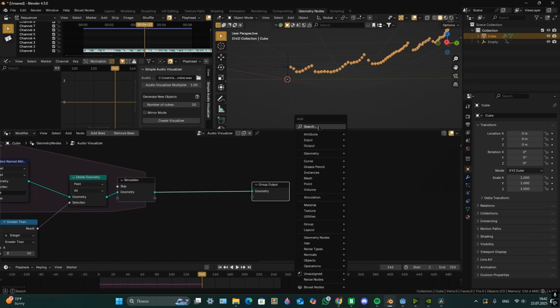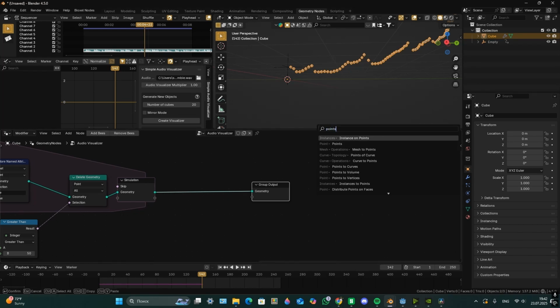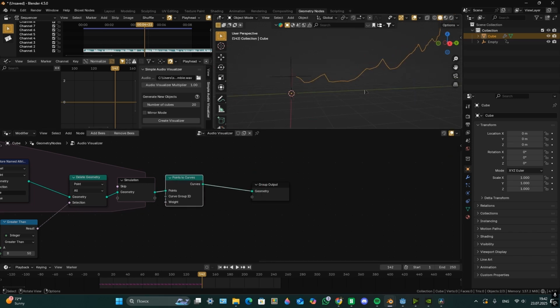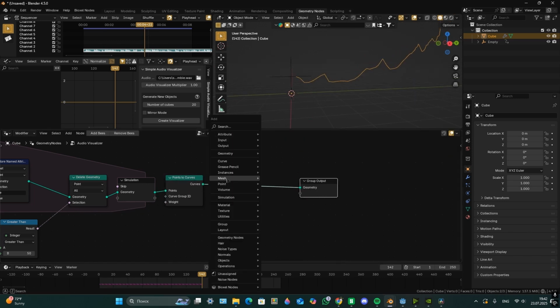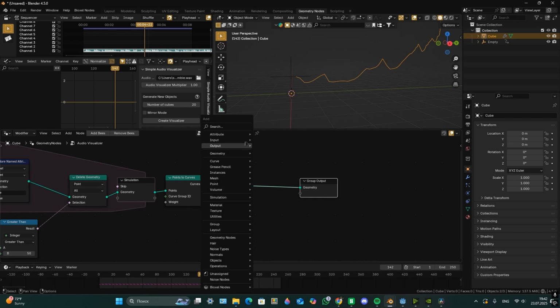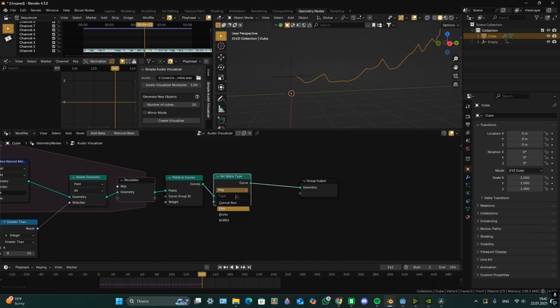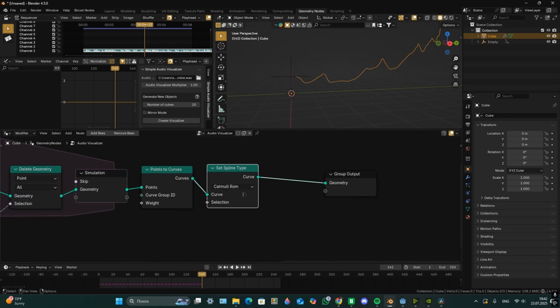Now add a Points to Curves node. Now add a Set Spline Type node. Set poly to Catmull-Rom. Now you're going to have a smoother curve. For even smoother results, set Catmull-Rom to NURBS if you want.